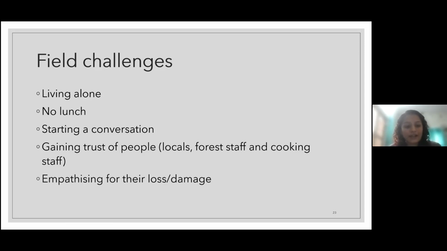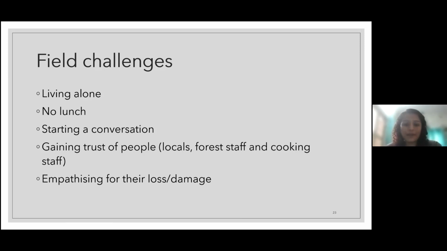Another challenge was empathizing with people for their loss. I met a lot of people who got injured during bear attacks, and whose livestock got killed by leopards.